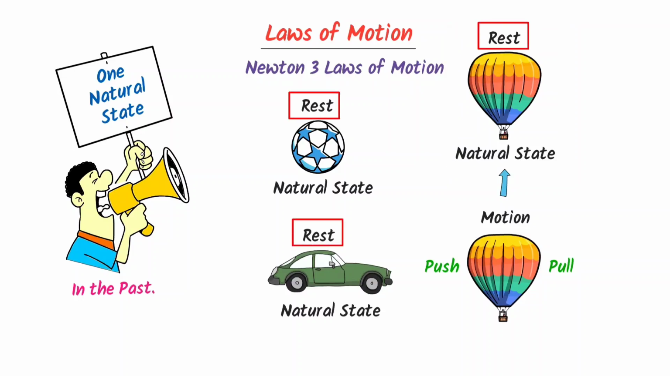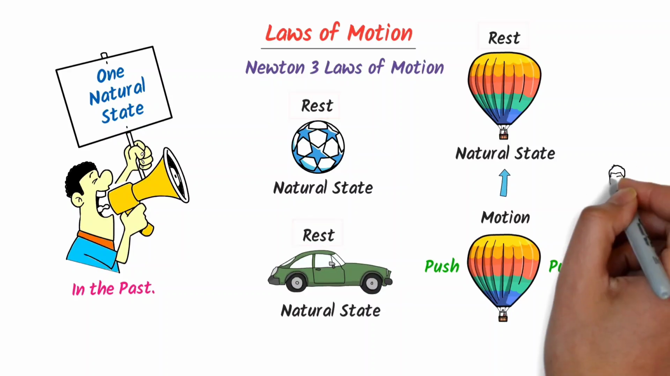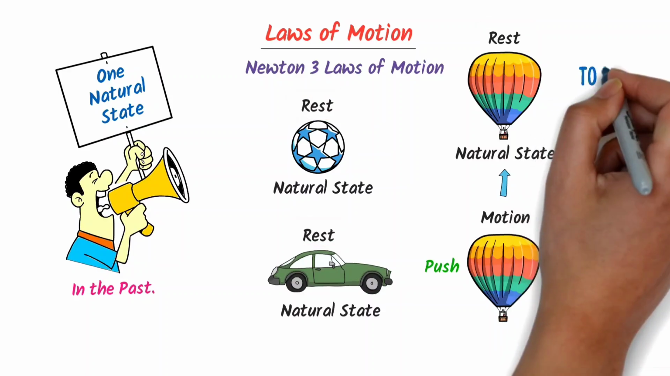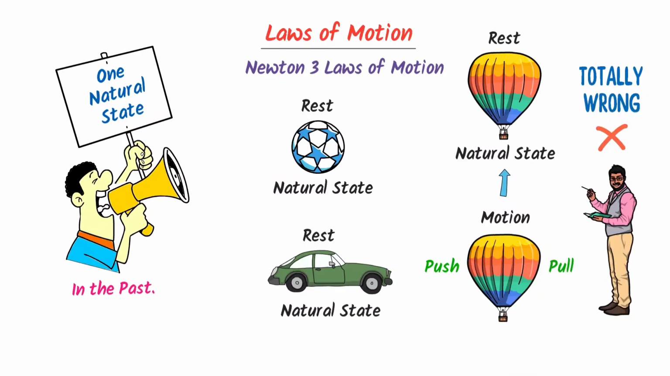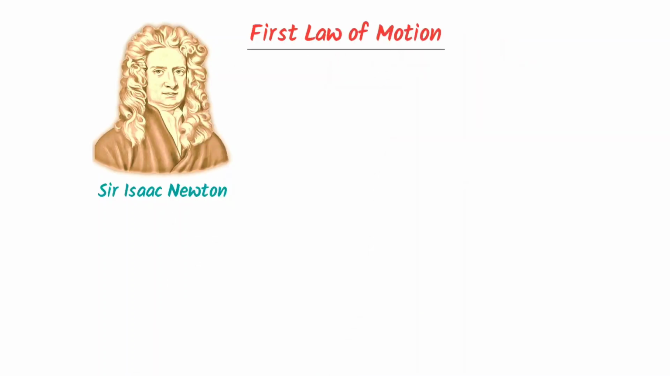In conclusion, they thought that everything in the universe is in the natural state of rest, or that every moving object in the universe would eventually come to its natural state of rest. This concept of a natural state of rest was totally wrong and it was rejected later. Newton came and presented the three laws of motion.